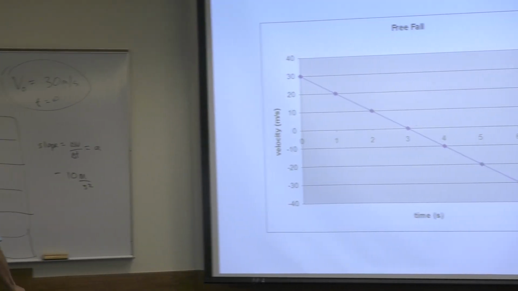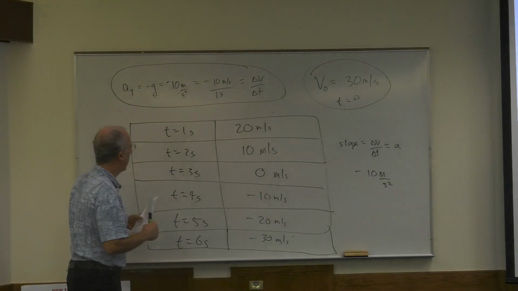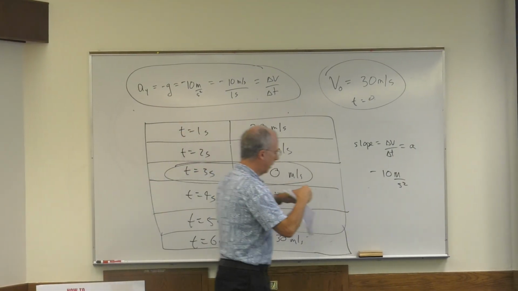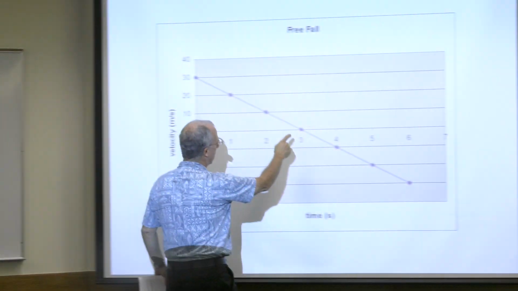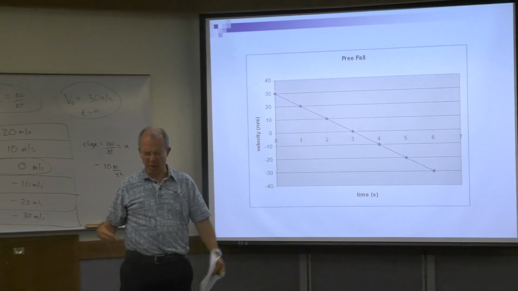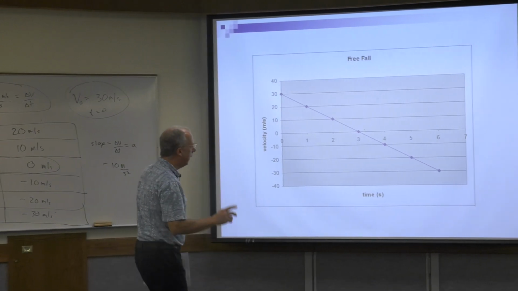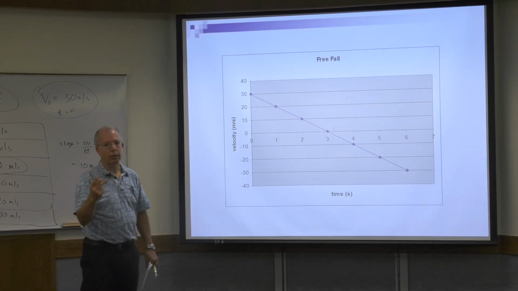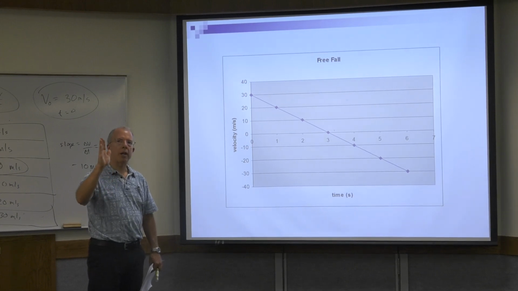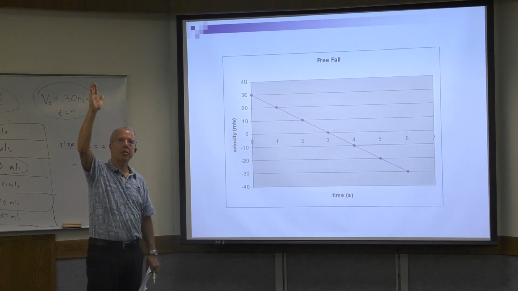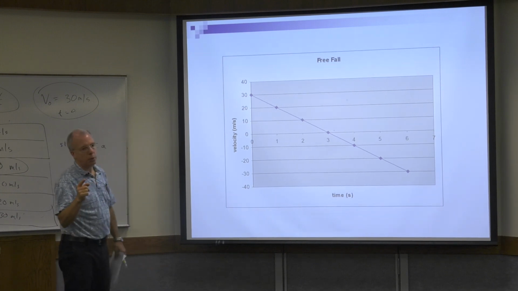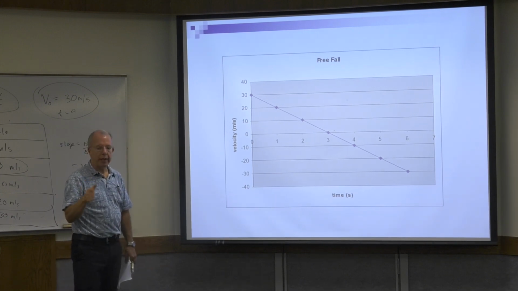Now, what do we call the point time equals 3 seconds? What do we call this? It has a name. It's called a turning point. Why is it called a turning point? Well, two reasons. Number one, the velocity is 0 there. Number two, the velocity before is positive, the velocity after is negative. So a turning point is where the thing stops and it changes direction.